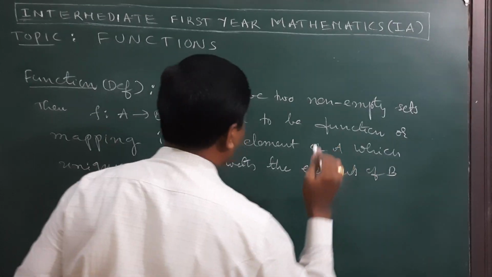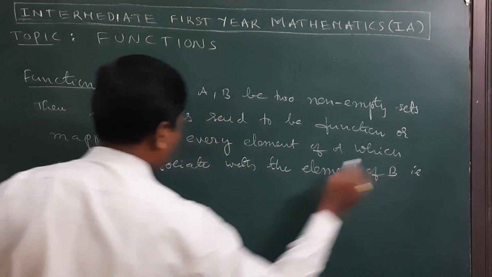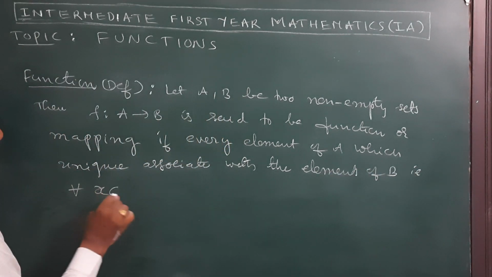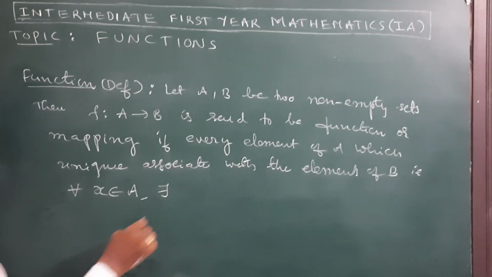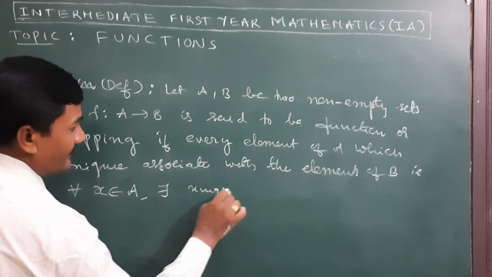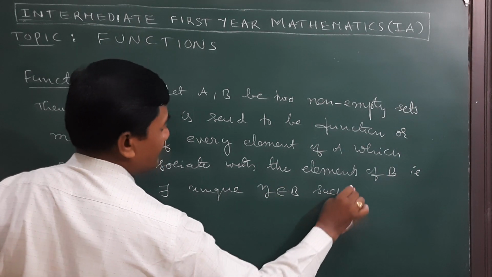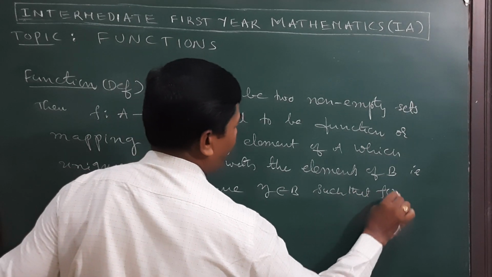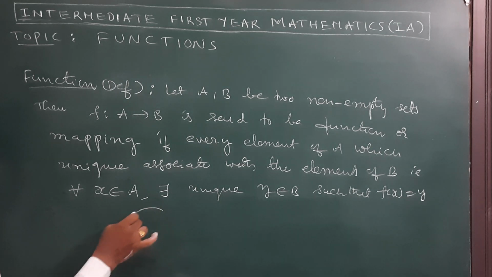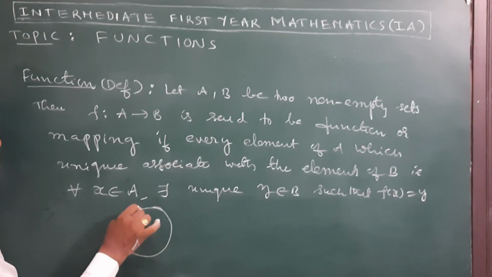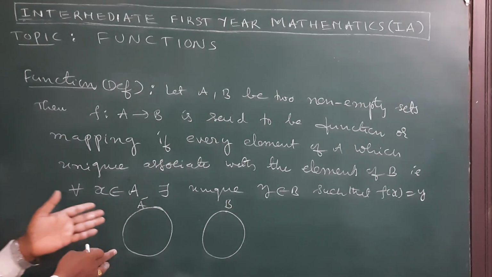So mathematically, for all x belonging to A, that means for every x belonging to A, there exists a unique y in B such that f of x is equal to y. This is called a function. Diagrammatically, A is one non-empty set and B is another non-empty set.